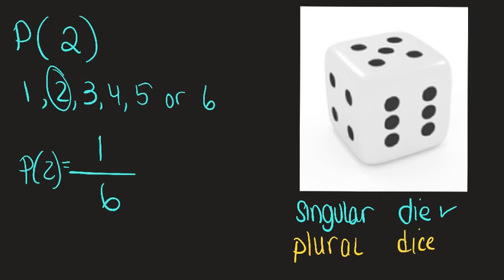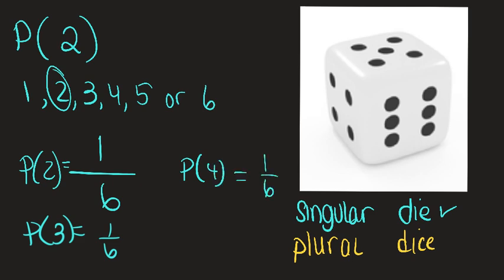Sometimes students put the 2 on top, but there's not two 2s, there's only 1. The probability of a 3 is also 1 out of 6. The probability of a 4 is also 1 out of 6. The probability of rolling a 5 is also 1 out of 6.